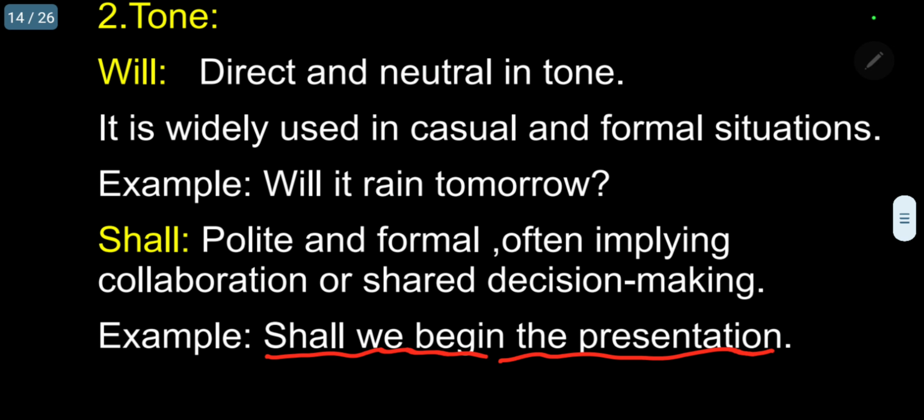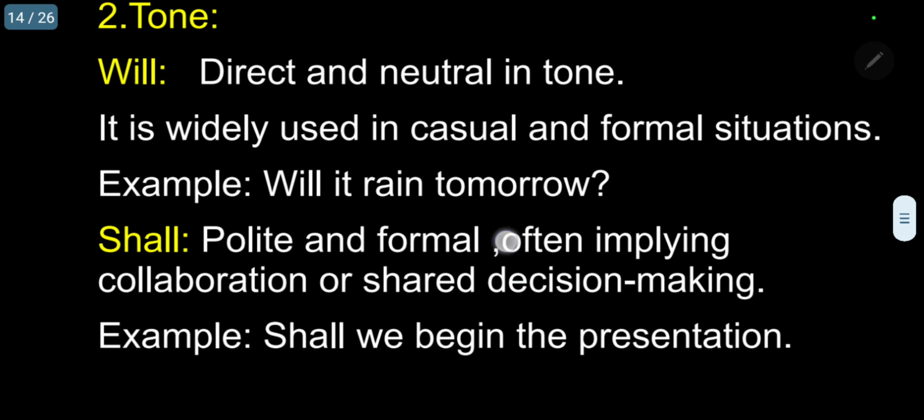So shall we cannot be used as an interrogative. But if you use shall we begin the presentation, even though the answer will come as yes, we can begin the presentation, it is not an interrogative sentence. Kindly follow the difference. Even though it comes under yes or no, it is not interrogative.